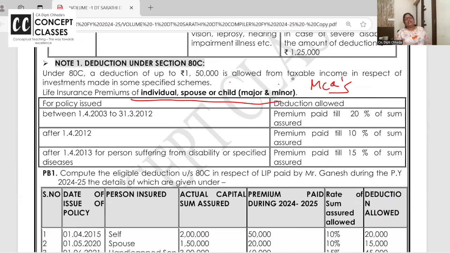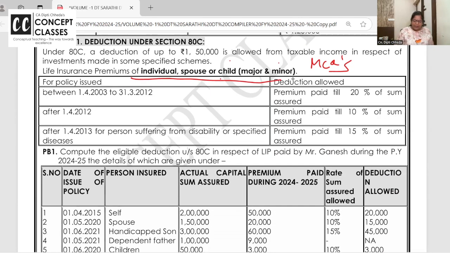You can pay for self, spouse. Spouse means partner, husband, wife, and children, major or minor, all. Now, if the policy is taken before 31st March 2012, then the premium paid deduction under 80C is allowed up to 20% of sum assured, that is, the maturity value.